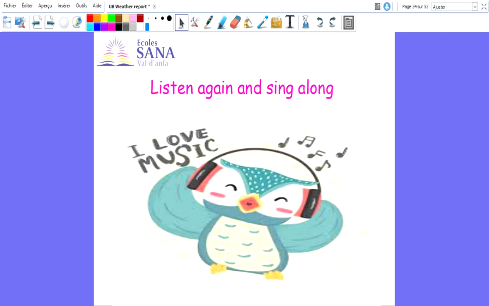Hats, coats, sweater and scarf. It was cold and windy in the park. Cold and windy. Hats, coats, sweater and scarf. It was cold and windy in the park. Cold and windy. There wasn't a rainbow. There wasn't any snow. Grandpa and I were ready to go.